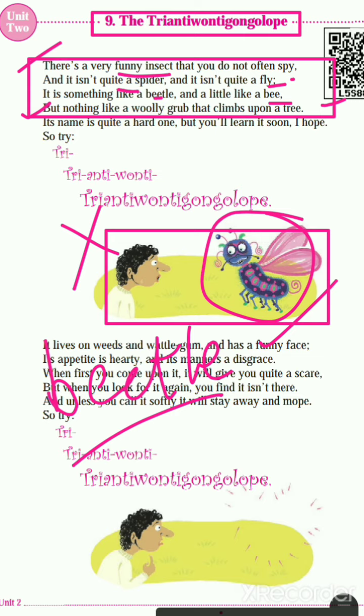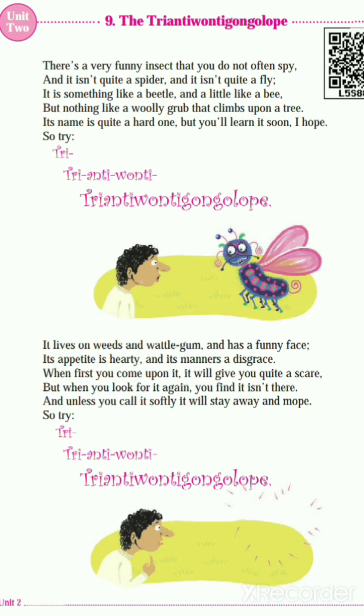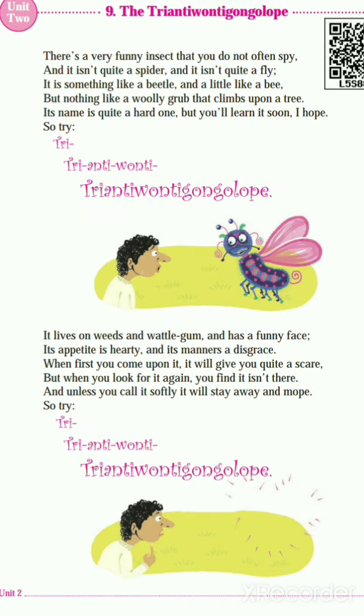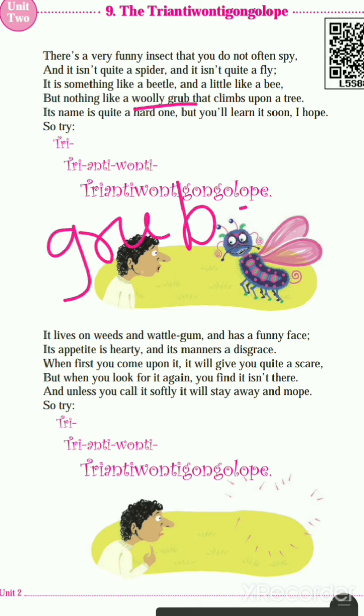Next line, but nothing like a woolly grub that climbs upon a tree. Here we should know the meaning of the word grub. Woolly grub. So what is meant by grub? Grub means the young of an insect or the larva of an insect.